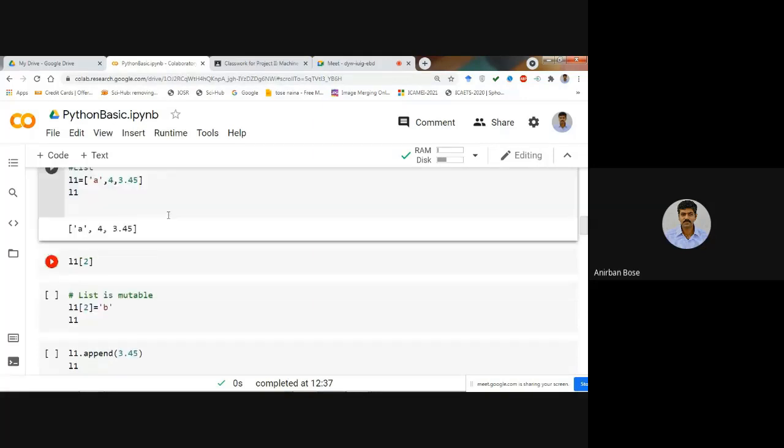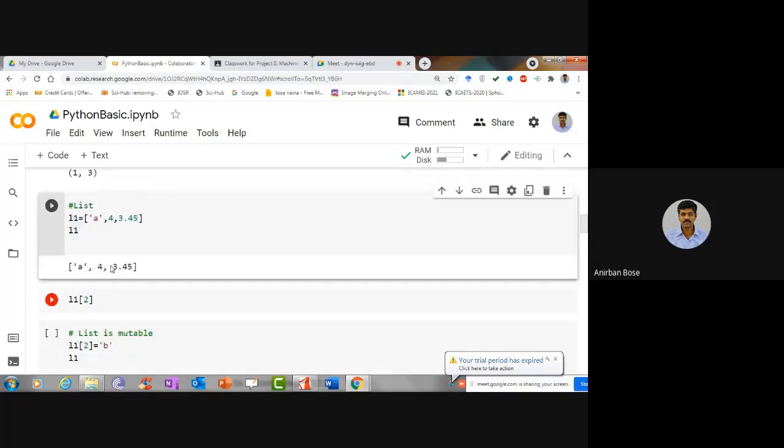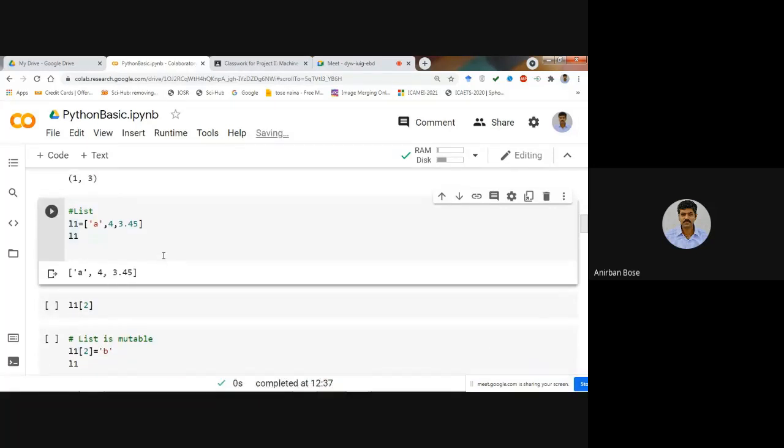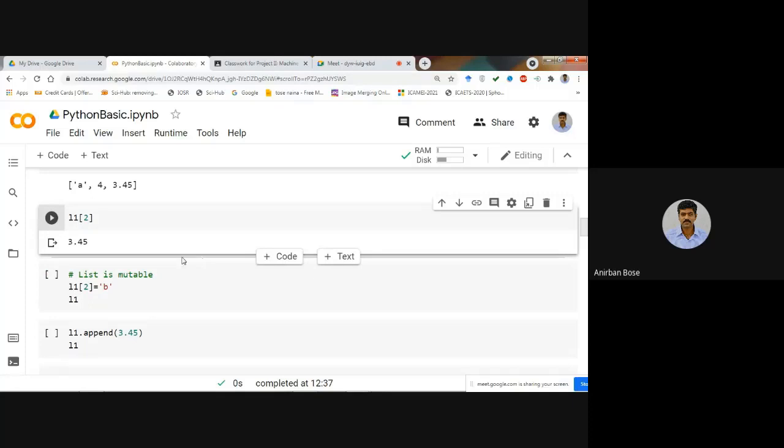Now if you want to extract a particular value from the list, what will be the command? Exactly similar to what you have seen in case of a tuple, L1 2. So you want to extract the second index. So what is the value at the index 2? 3.45. So you see this is index 0, this is index 1, and this is index 2. So it should be 3.45. Let's check. Yes. So it is 3.45.